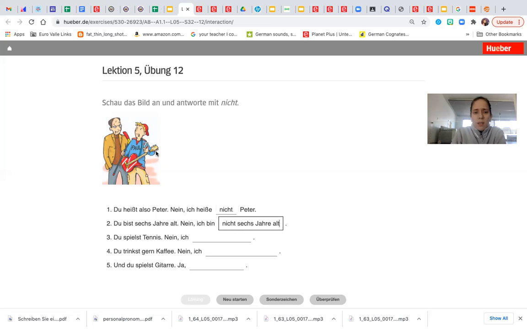How old do you think this guy is? I think he's probably just like you. Wie alt ist er? Vielleicht 12, vielleicht 13. You can do 3, 4, and 5 on your own. Remember, you are trying to negate each sentence, with the exception of the last one, which if it has ja, that means you're going to write it in the positive. What are you going to do when you're finished with these 2 exercises? Let's go back to the presentation.